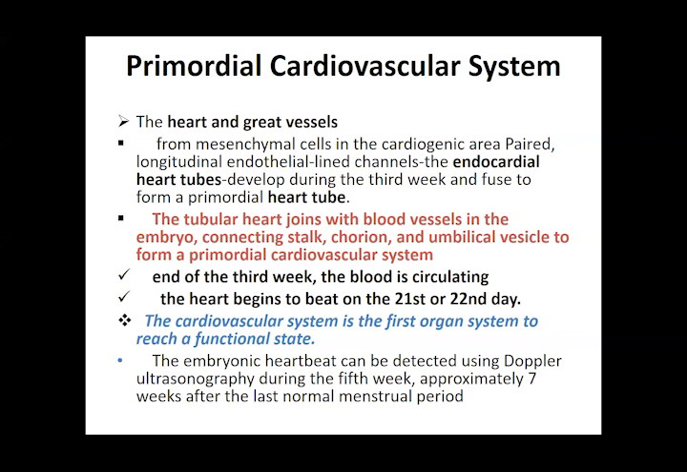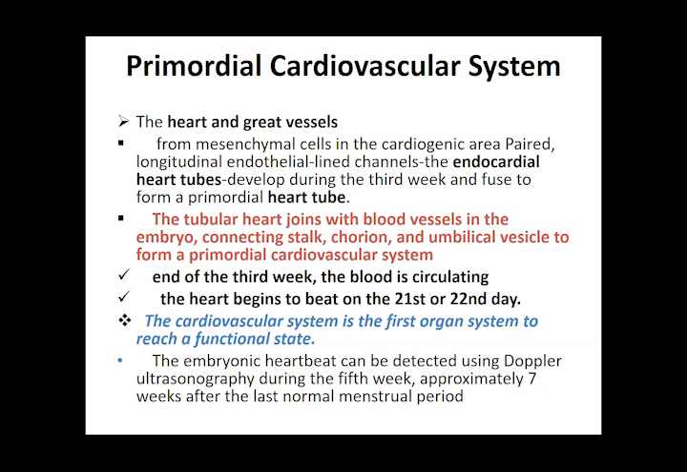So this area, which we said was your cardiogenic area, these are vessels forming in the same way as we formed the vasculogenesis. Then the tubular heart joins with the blood vessels in the embryo. Where these tubes are formed, they're going to connect with the blood vessels which are being formed in the embryo. One is the connecting stalk, in the chorion, in the yolk sac, to form a primordial. So it forms a rough sort of a heart, the heart tubes connected with the blood vessels which are being formed in all these areas. That is your connecting stalk, in the chorion and the umbilical vessel, to form a primordial cardiovascular system.